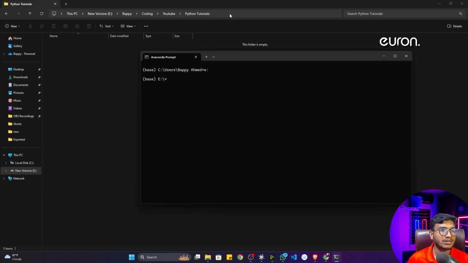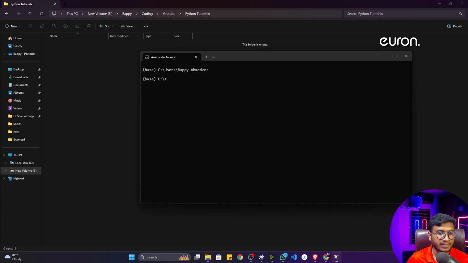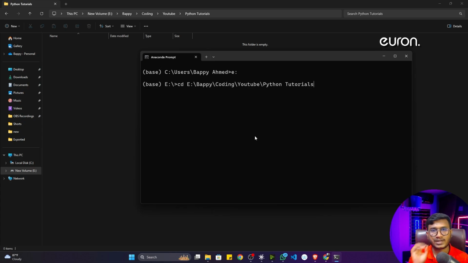Now inside that, I will redirect to this particular location. I'll copy this location and open up my Anaconda prompt again. I'll write one command called cd, that means change directory, and here I'm going to paste this link. Now if I execute, you'll see that this directory is changed, and now I'm inside the Python tutorials folder.